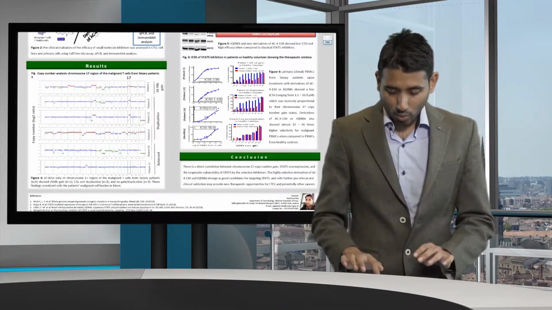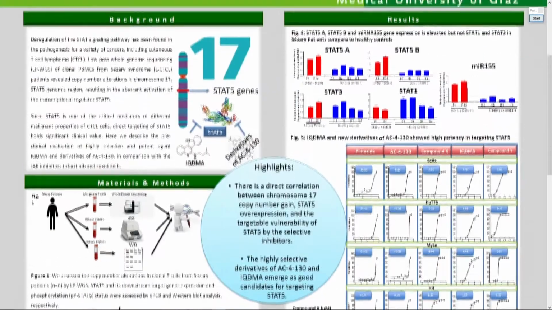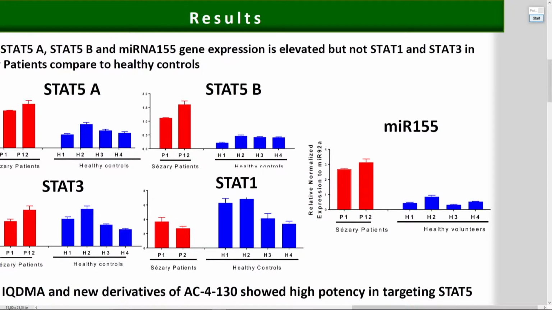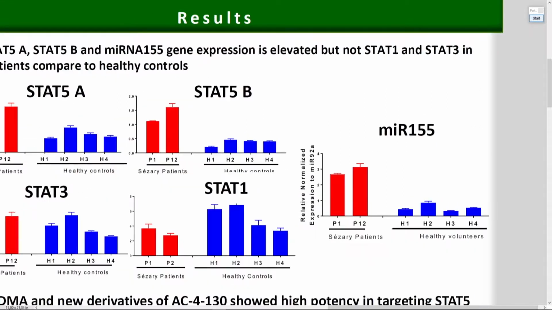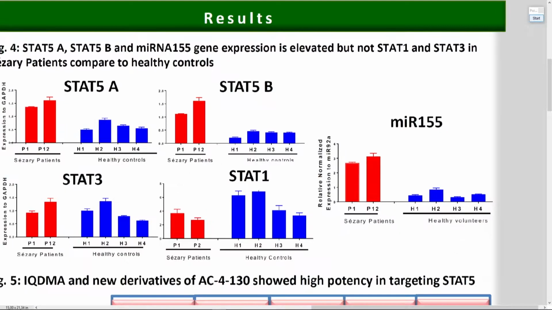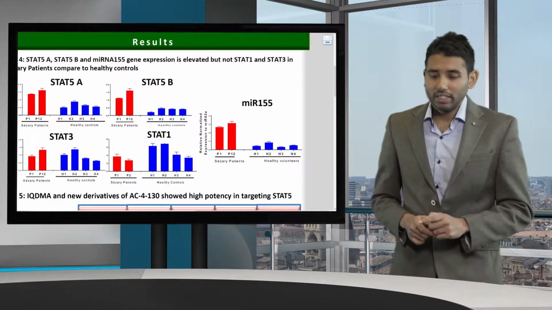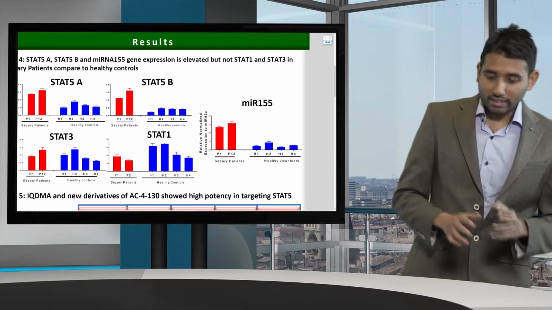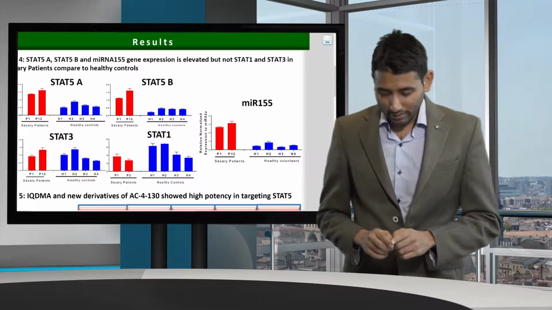And this exactly correlates with the data from the qPCR. So if you look here in the STAT5A and STAT5B region, we can see that STAT5A and STAT5B are highly overexpressed compared to healthy controls, but not STAT3 or STAT1. So we can directly conclude from there that the chromosome 17 STAT5 region is highly gained, duplicated, or overexpressed, and that's why the gene is overexpressed in these Sézary patients.